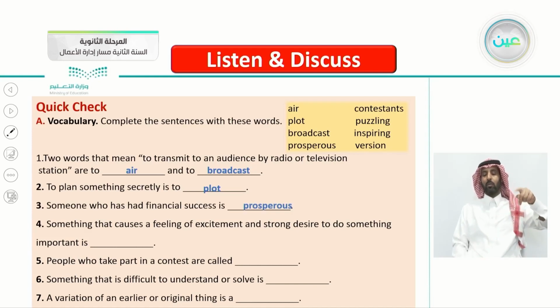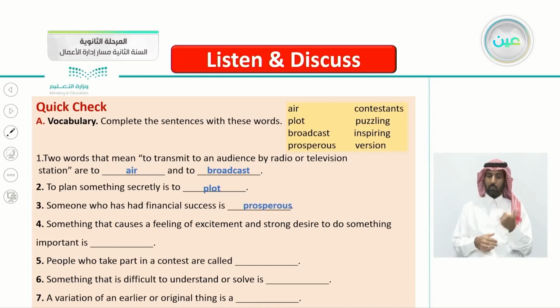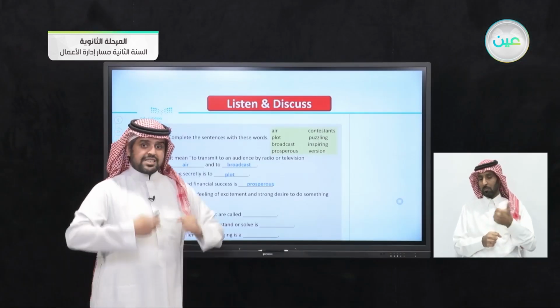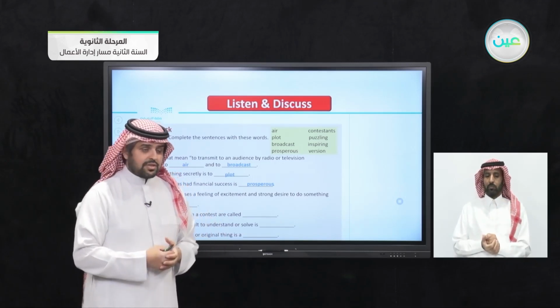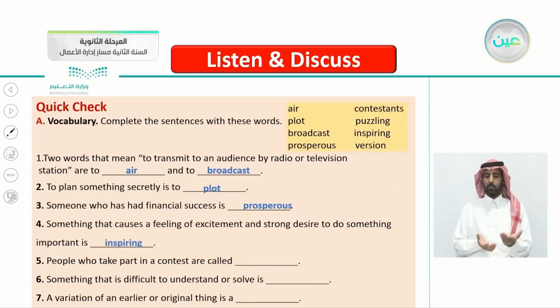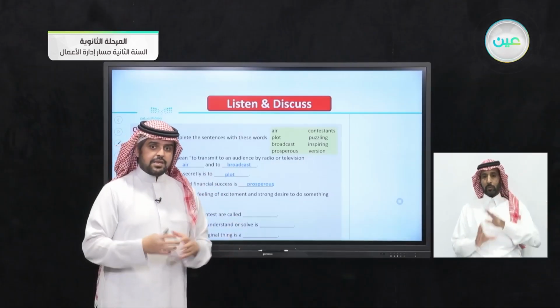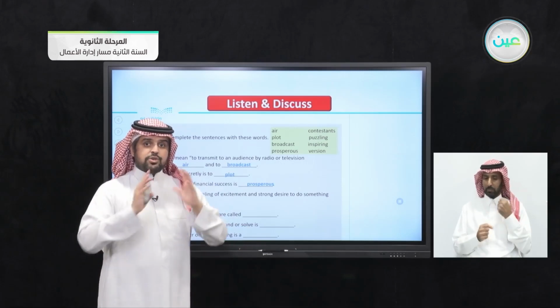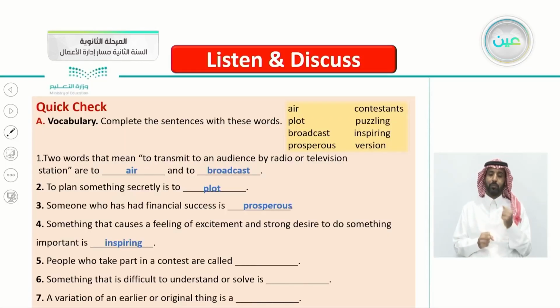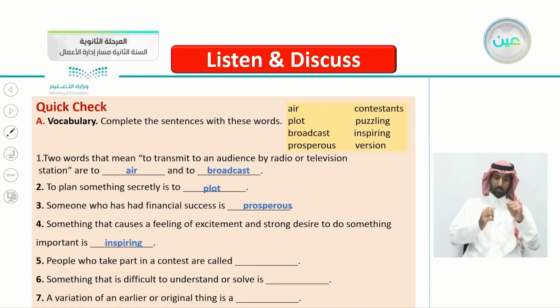Number 4, something that causes a feeling of excitement and strong desire to do something important is. So what is this? What is this something that makes you excited and makes you want to do something important? Yes, inspiring. When you say this inspired me, it means that this thing pushed you to do something that you liked.